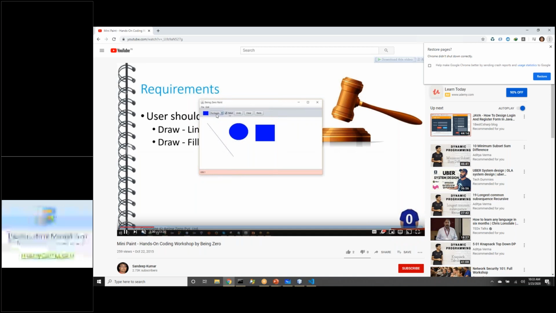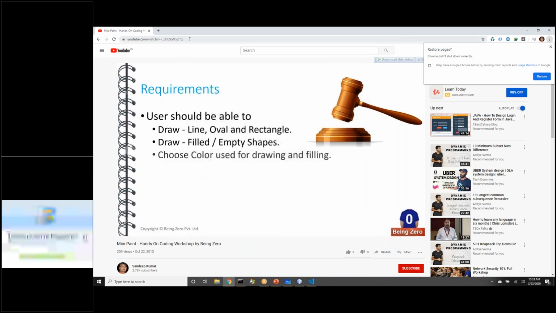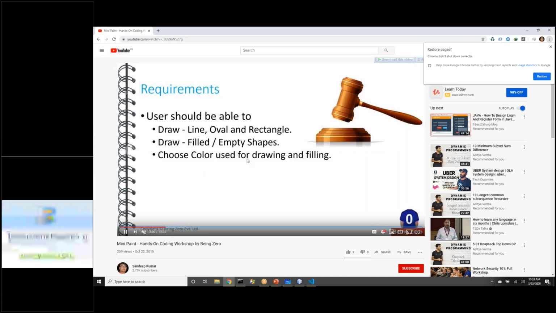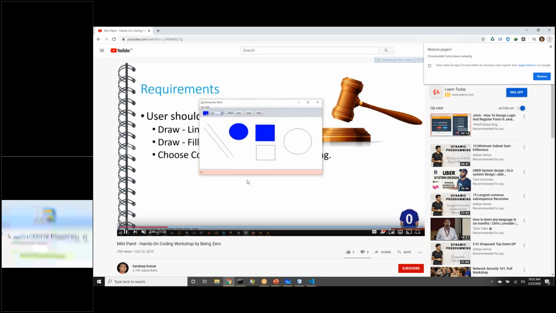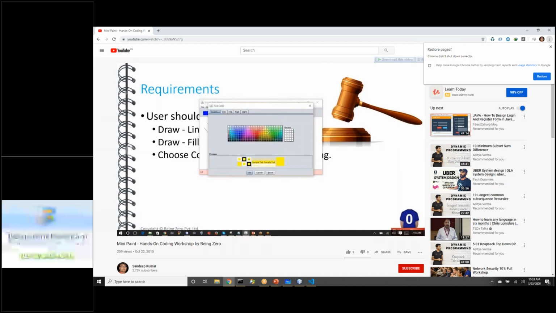From the drop down, if he selects any shape, there is a filled button also. If you do not select filled and you drag and drop your mouse, you are able to draw an empty rectangle. It's not a filled rectangle. Then we choose oval. This is an empty oval. And line is already there. And we can choose the color also. This is one more line being drawn. The user should be able to choose the color for drawing and filling. So that is another requirement, that anything you draw, you should be able to change the color of it.